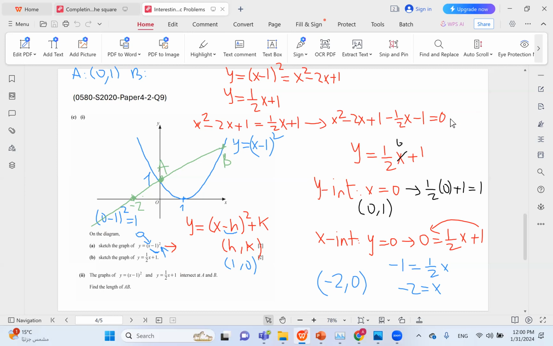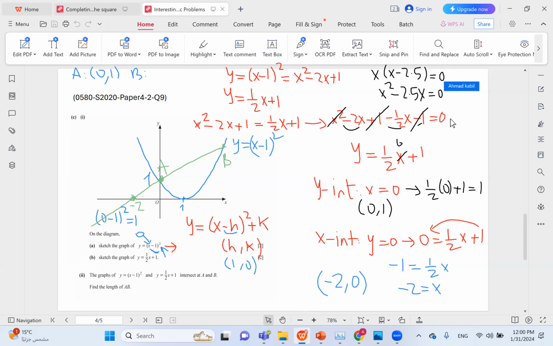Let's simplify. So you have positive 1, negative 1, they cancel out. So you basically get x squared, and then minus 2 minus half is basically minus 2.5x equals 0. You can just factorize: x times (x minus 2.5) equals 0.